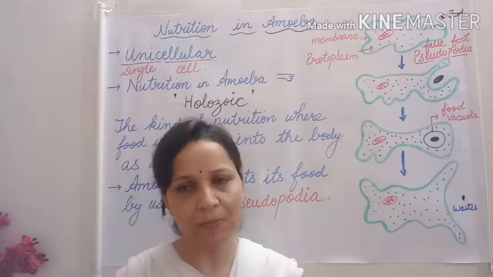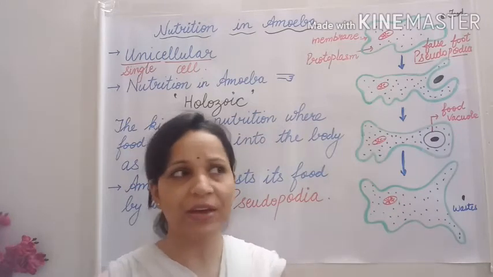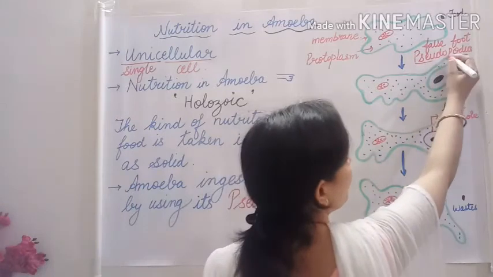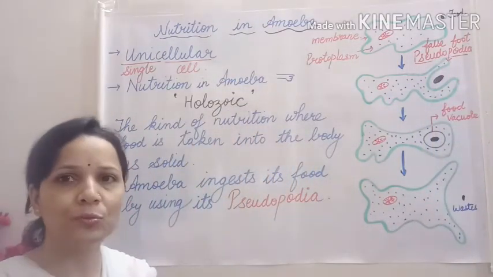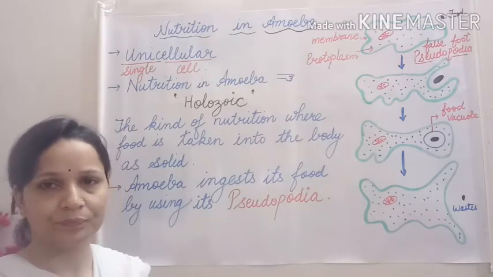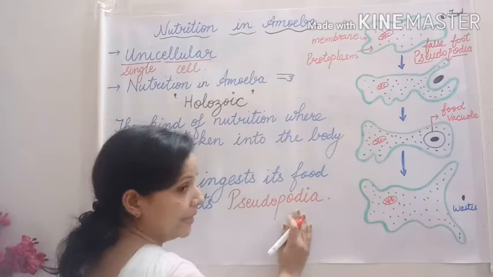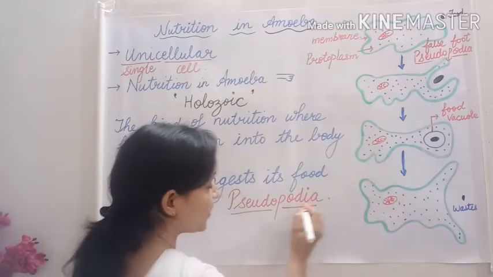Well, an amoeba takes in food by extending finger-like structures called pseudopodia. Now the word pseudopodia consists of two words, pseudo and podia.